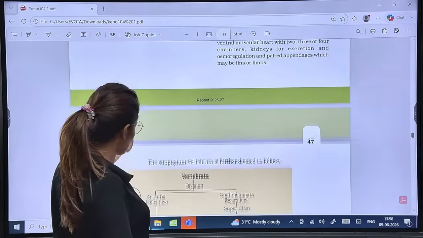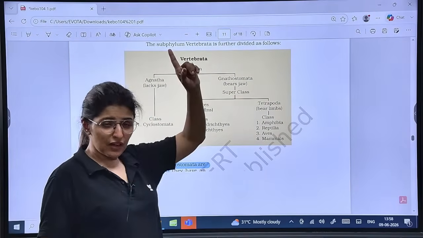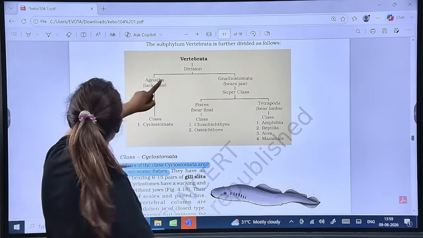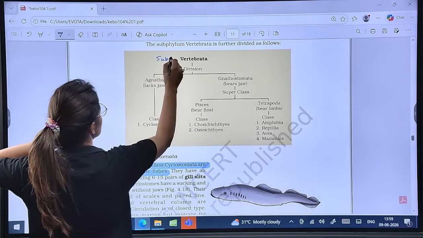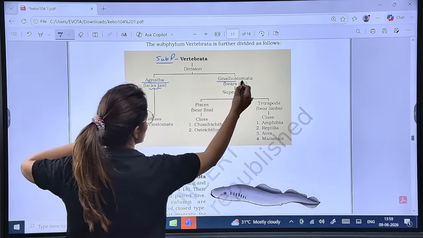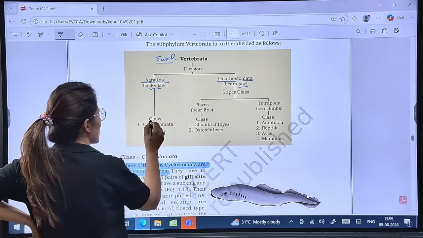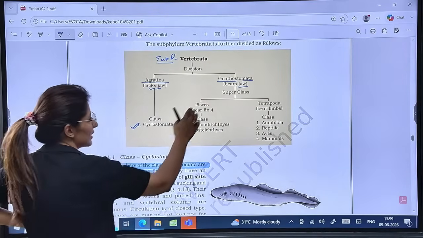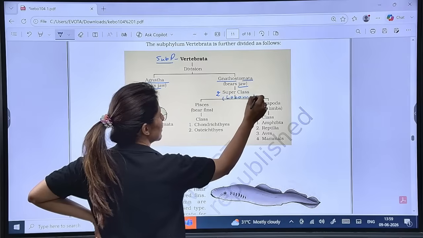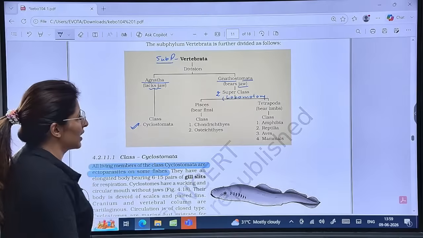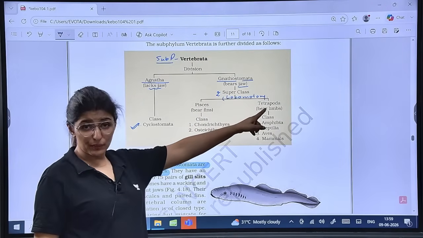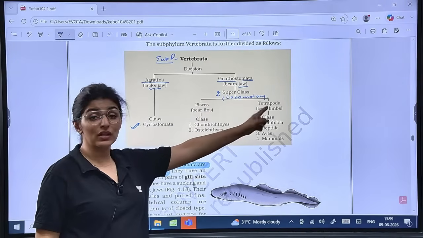Now see this table. Phylum Chordata, subphylum Vertebrata, then the division. There are 2 divisions: Agnatha means without jaws, Gnathostomata means with jaws. Agnatha has one class, Cyclostomata. Gnathostomata has 2 superclasses based on the locomotory structures. If the locomotory structures are fins, we call them Pisces, the true fishes. And if they have 2 pairs of limbs, or 4 limbs, we call them Tetrapoda.